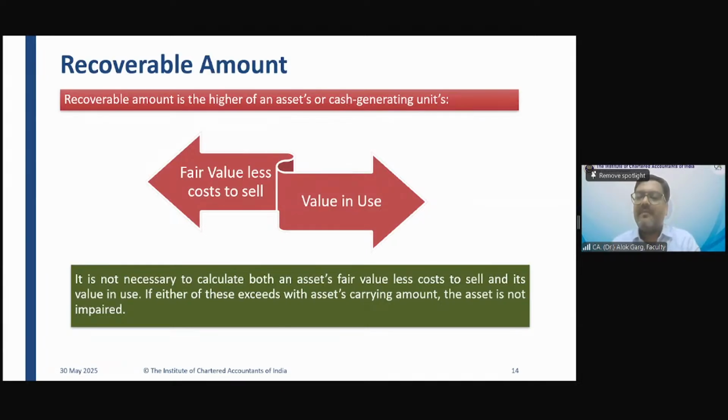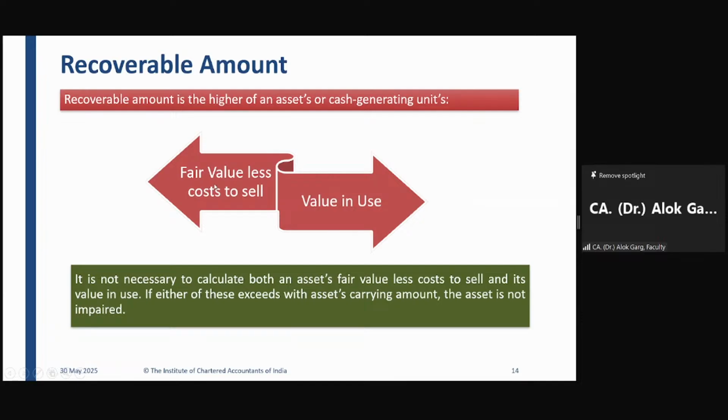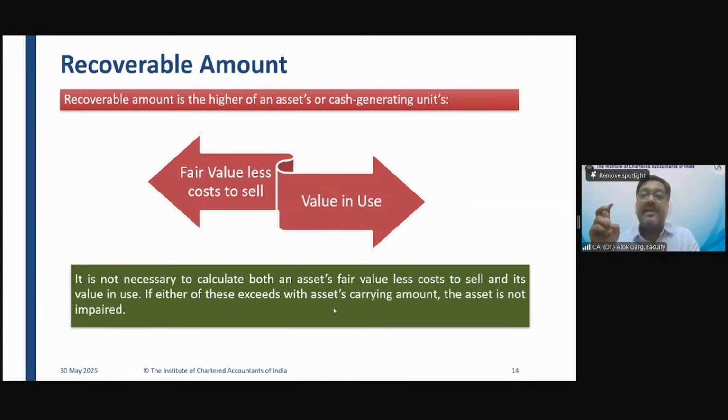So let's say you are doing the impairment testing, okay? And you have computed value in use, for the period you will use the asset, the life of the asset. And you have also estimated the future cash flows. So after estimating the future cash flow and discounting it, you got the value in use. And this value in use comes out at, let's say, 5 lakh rupees. And the carrying amount of the asset is 4 lakh rupee.